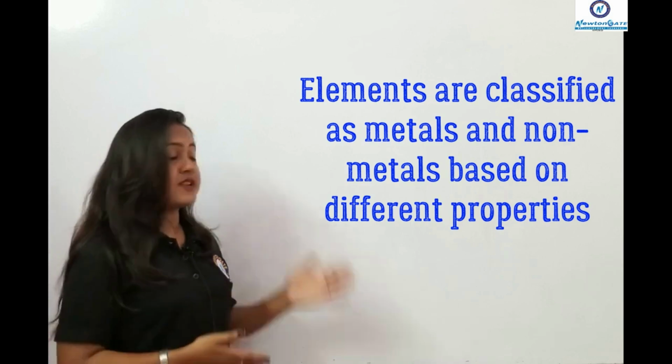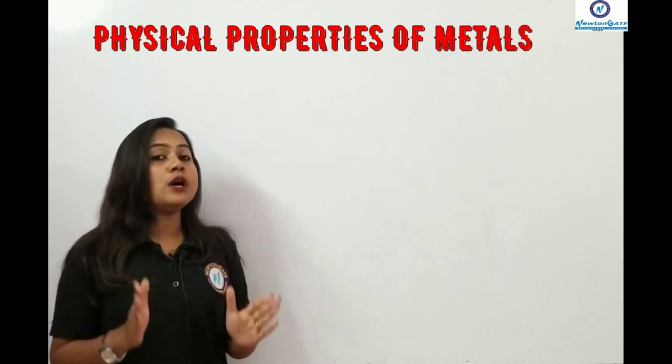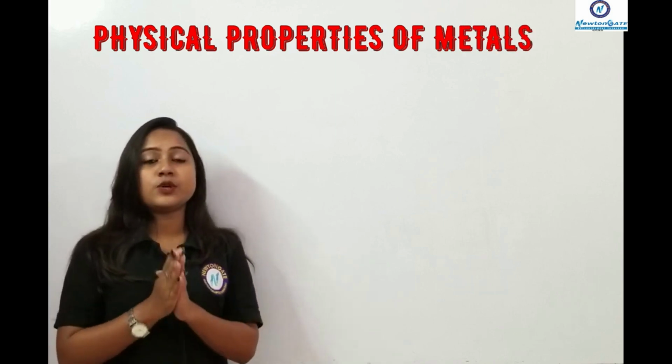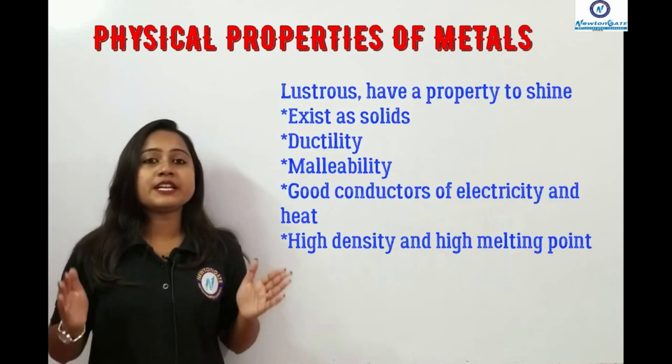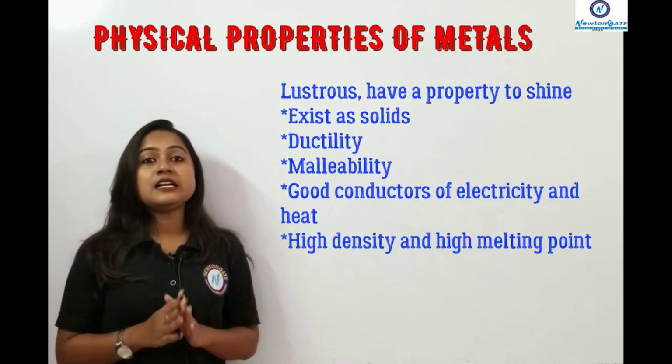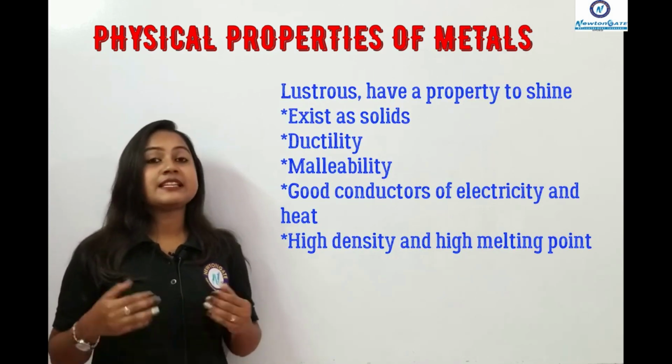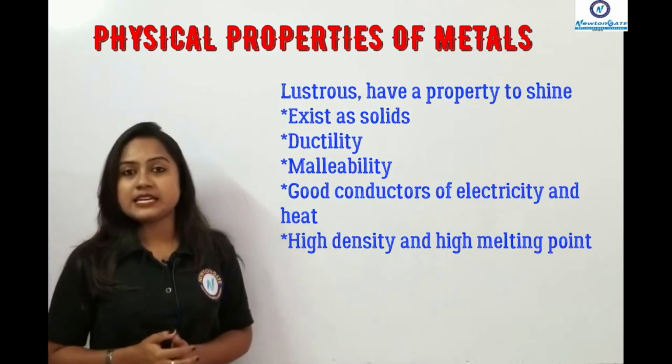I guess you have written the points, as this is a very important topic that I am going to start now: what are the physical properties of metals? As you already know, metals are lustrous, that means they have the ability to shine.